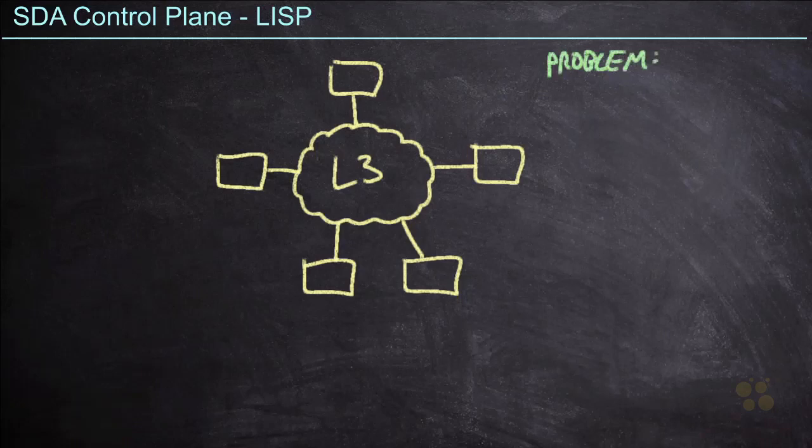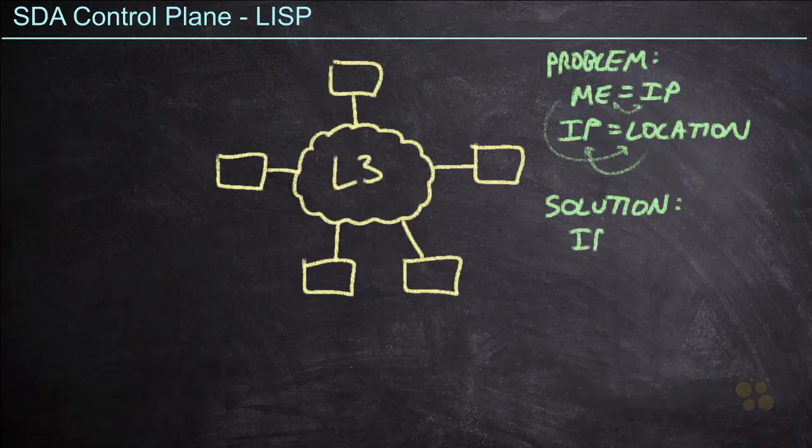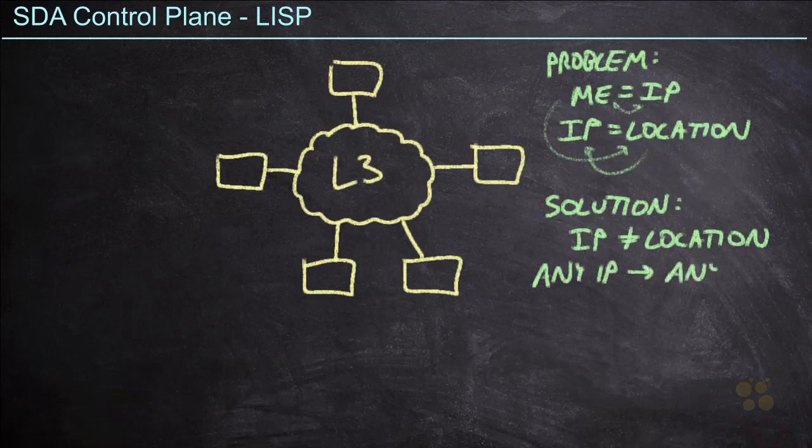As far as the network is concerned, me equals my IP address. And just as true, my IP address equals my location. In other words, if I'm my IP address, but then I change locations, my IP address changes, and so I'm no longer me. That's a problem. So here's the solution. We're going to separate the location from the identifier. We're going to make the IP address not equal to the location, and therefore any IP address can go anywhere.